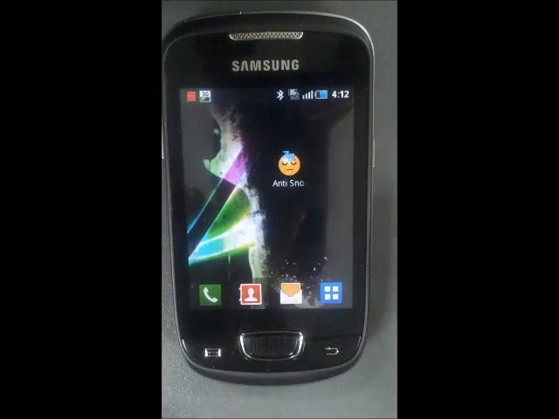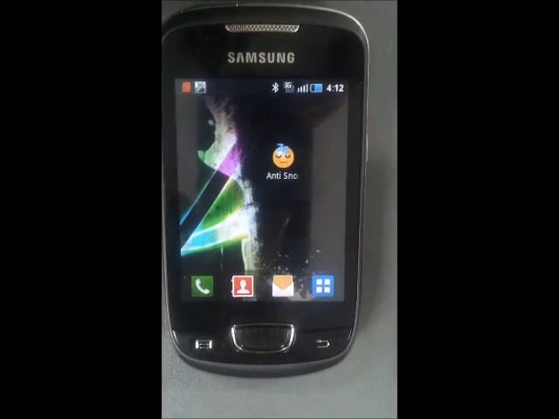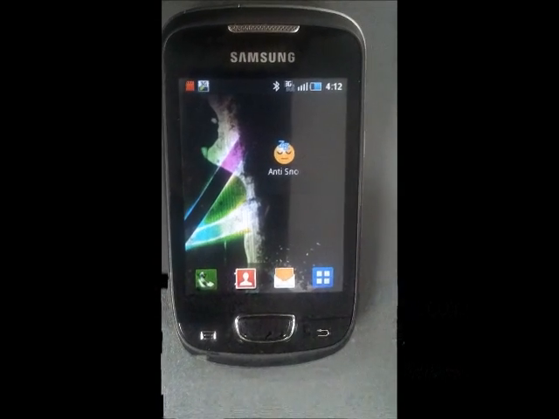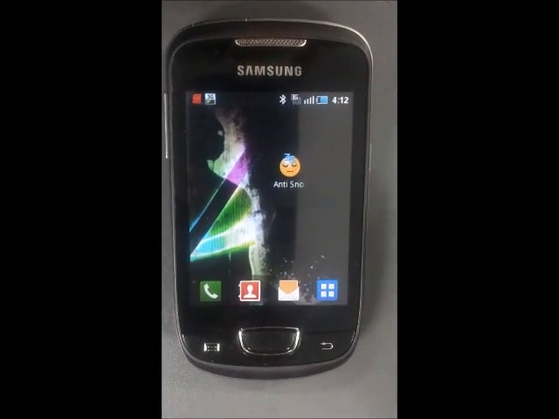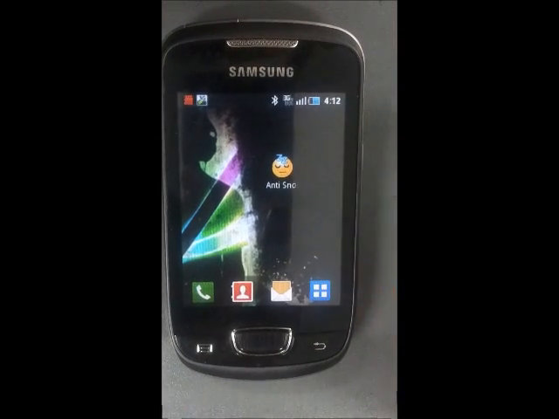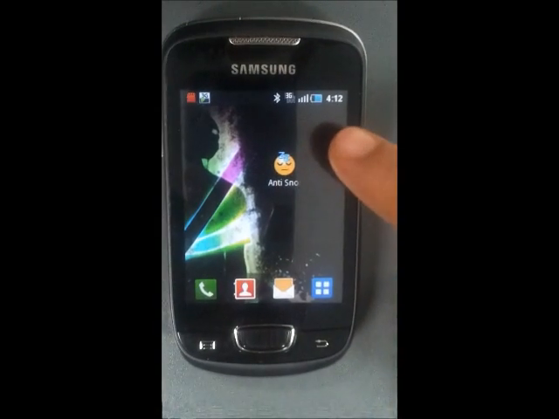Hello everyone. Today I'm going to show you how to use the Anti-Snoring Android application available for download in the Android market. So here we have the icon of the application. I'm going to start it.